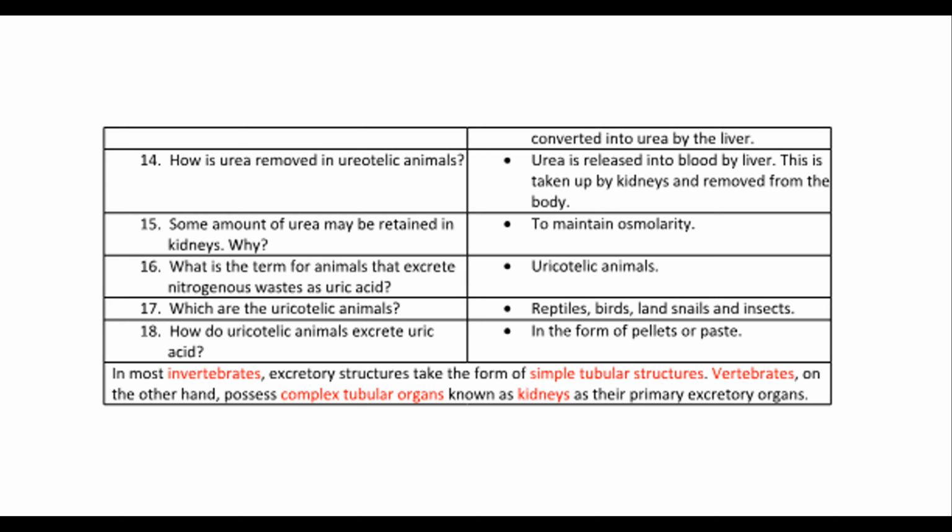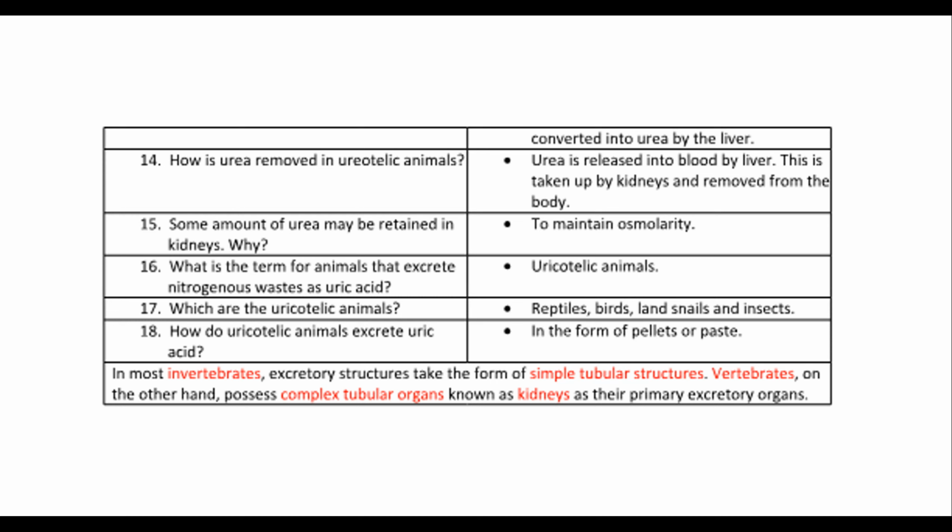16. What is the term for animals that excrete nitrogenous wastes as uric acid? Uricotelic animals. 17. Which are the uricotelic animals? Reptiles, birds, land snails, and insects. 18. How do uricotelic animals excrete uric acid? In the form of pellets or paste.